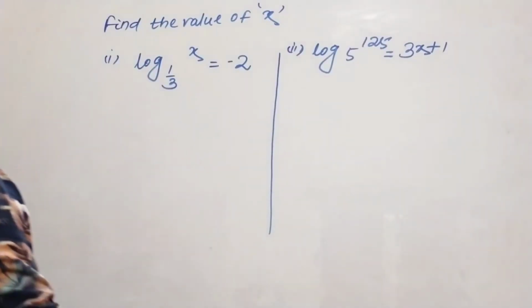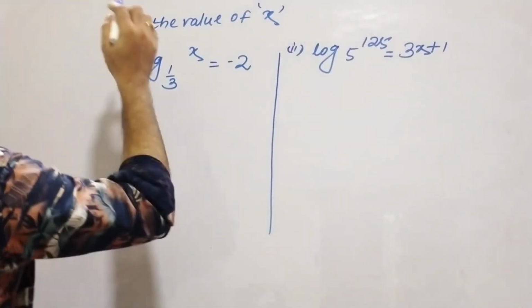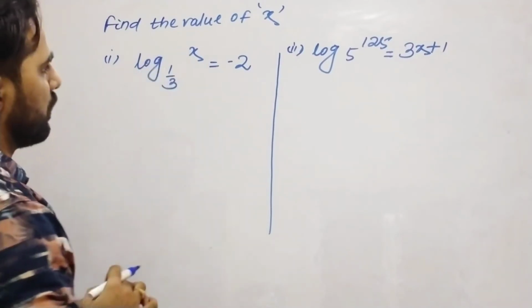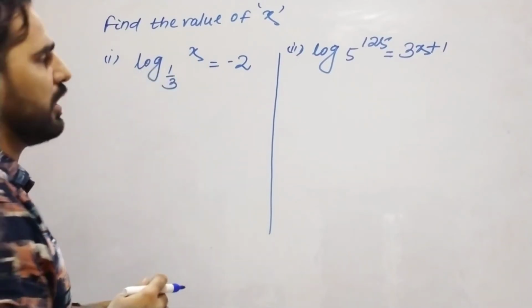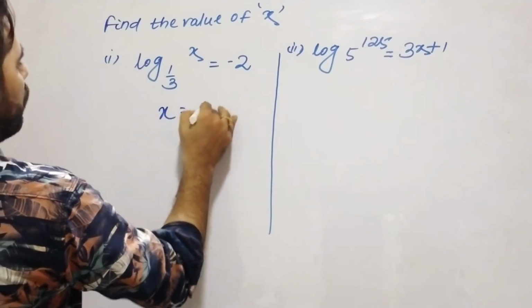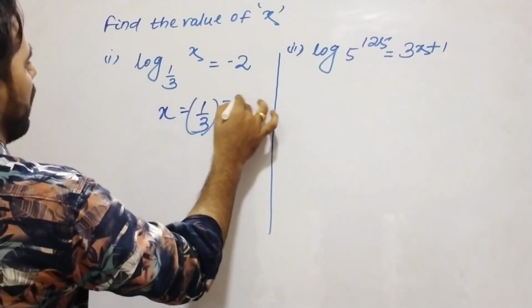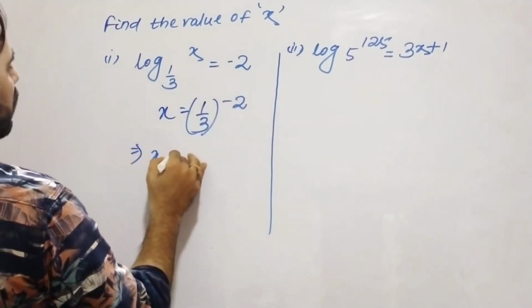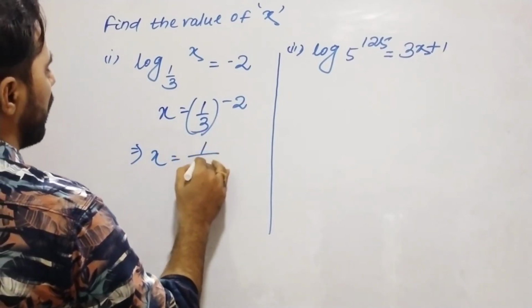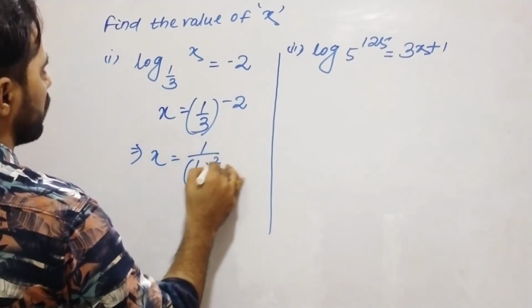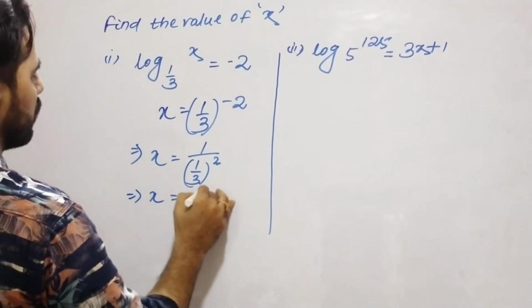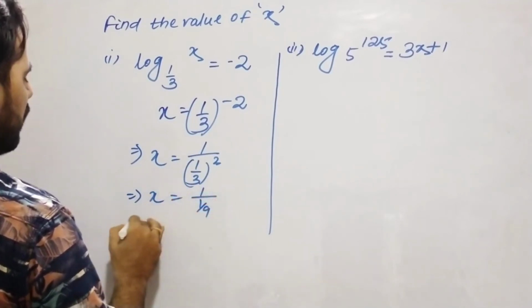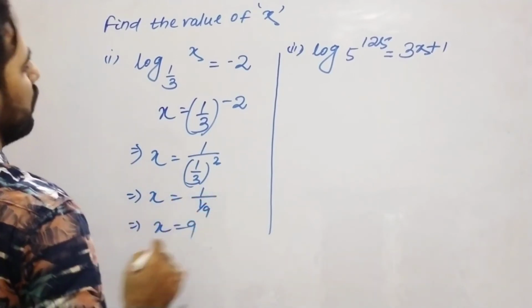Another question is given, find the value of x. This is in logarithm form, and I have to change it to the index form. That means x is equal to 3 to the power minus 2, so x is equal to 1 by 3 squared. That means x is equal to 1 by 9.